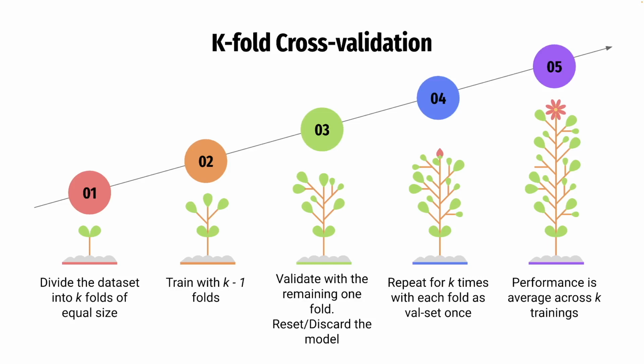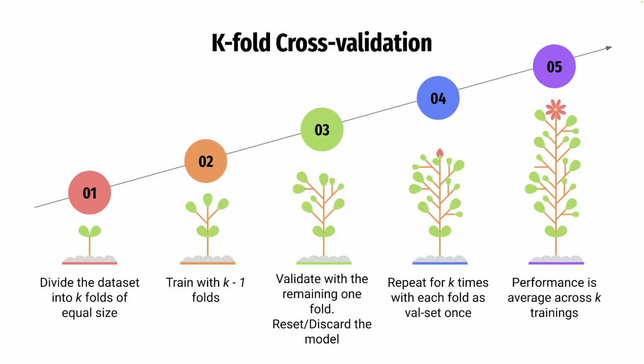In order to best evaluate the design of our model, we use the k-fold cross-validation method during our training. We divide the dataset into k folds of equal size and train the model k times. Each time, we train with k-1 folds, then validate the model with the remaining one fold. After this, we reset the model and prepare it for the next training with another fold as the validation set. We repeat this process k times, with each fold serving as the validation set once. The final performance of our model is the average across k trainings. In this way, our model is not evaluated on one random part of the data, but evaluated comprehensively on the whole dataset.